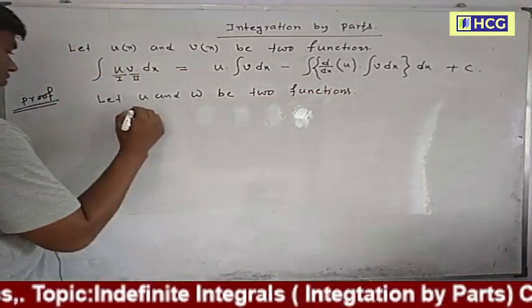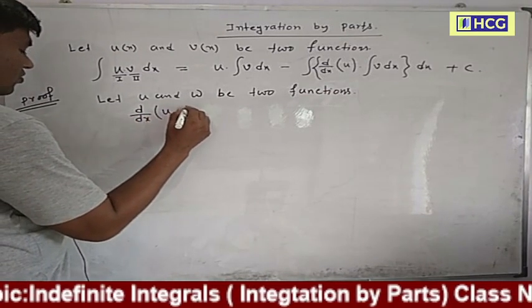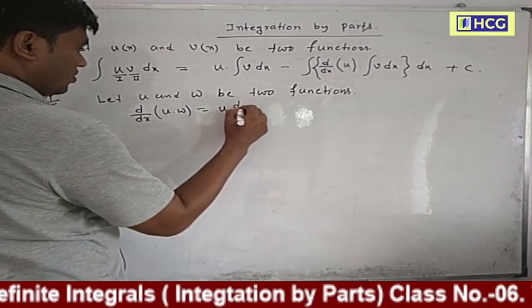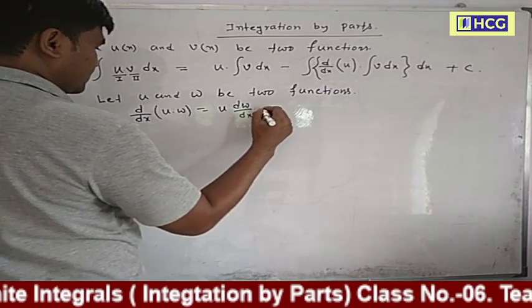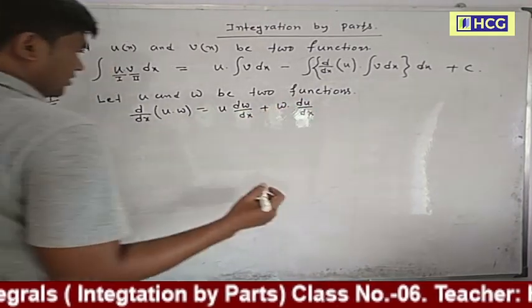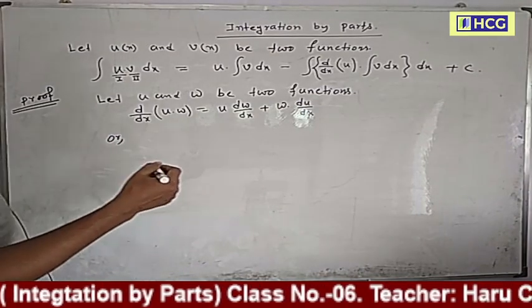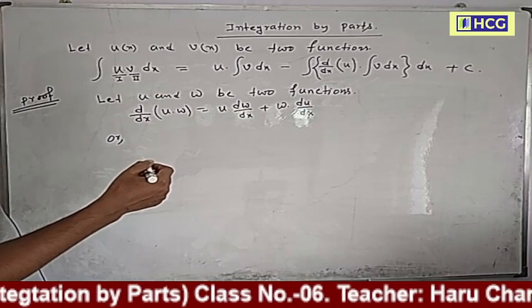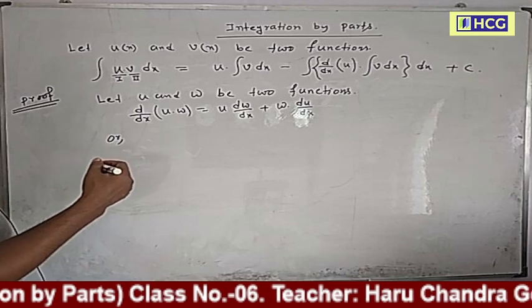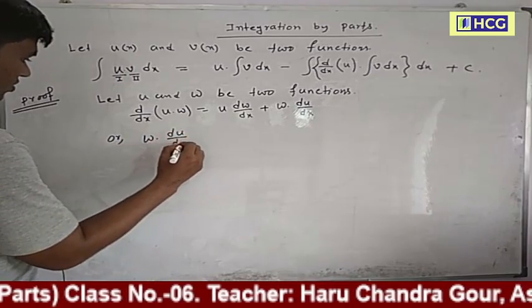We know d/dx of u into w is equal to u into dw/dx plus w into du/dx.